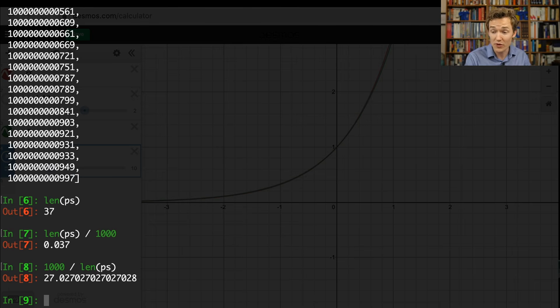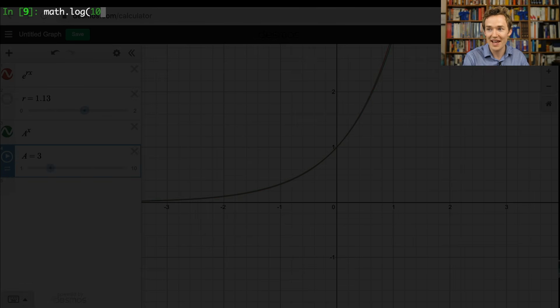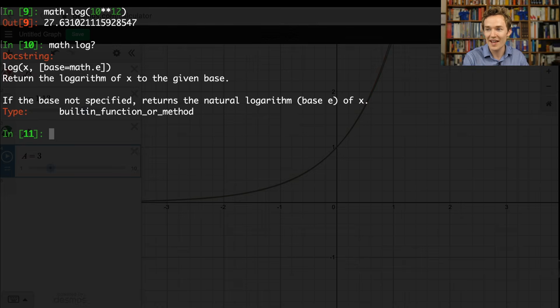But what the mathematician would do is they would say, I know this very cute fact about prime numbers, which is that the density of prime numbers near a given value, like a trillion, is around the natural log. So I'm going to type math.log here, which takes a natural logarithm of that number. And we can check, if you want, what does the documentation tell us? It says this returns the logarithm of x to a given base. If the base is not specified, it returns the natural logarithm, which is log base e of x.